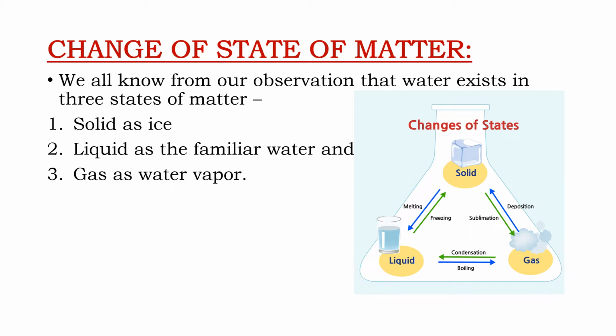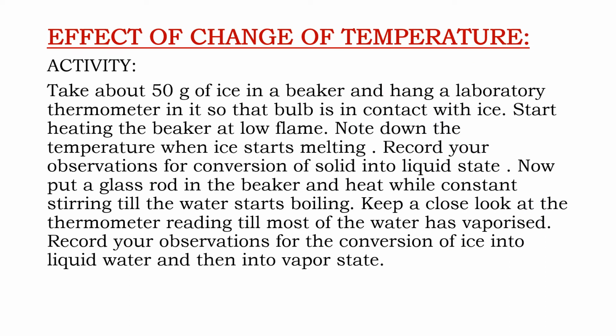So, we know, students, the physical state of matter can be interconverted by the following two ways, that is, by changing the temperature and by changing the pressure. So let us discuss the effect of change of temperature on the state of matter. Let us get the answers to our previous questions. For getting those, let us do one activity.